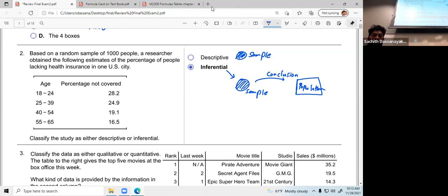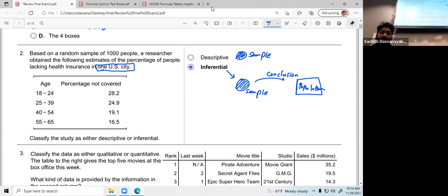Based on a random sample, 1,000 people, research observed following percentage people lacking health insurance in one US city. So this survey is based on 1,000 people in a particular city. So that city is what, population or sample?